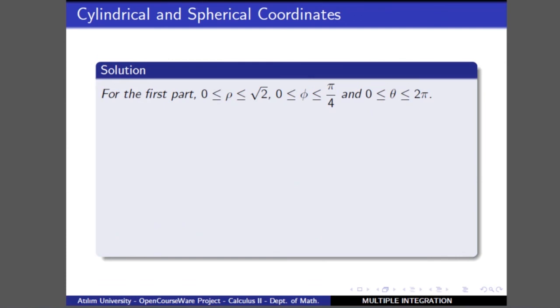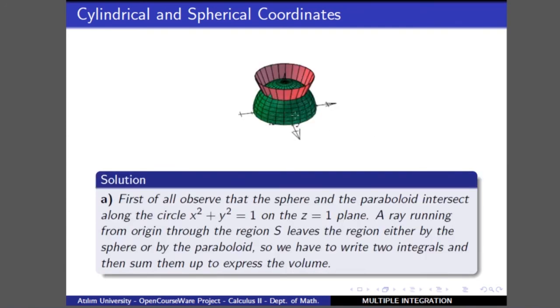So in the first one, note that rho is changing between 0 and square root of 2, phi is changing between 0 and pi over 4, and theta is changing between 0 and 2 pi. There are two regions. If you look at the same example in the lecture notes, it will be more clear, because here this is the PDF form, so the colors may not be clear enough.